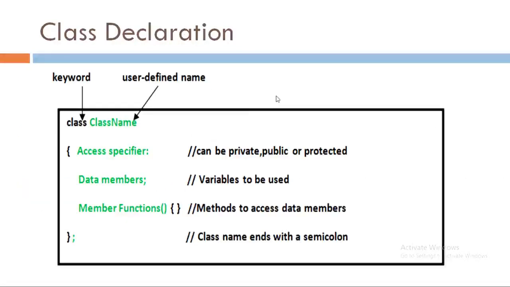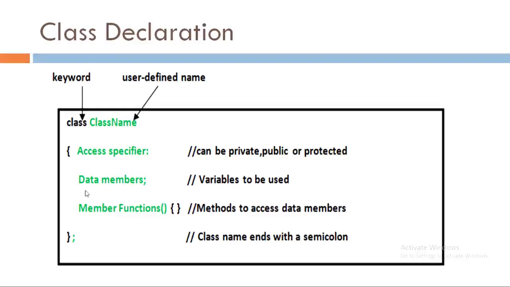Let's see first of all the class declaration. What is class declaration? We are using a keyword class and then specifying a user defined name to a class, and then access specifiers like private, public or protected.